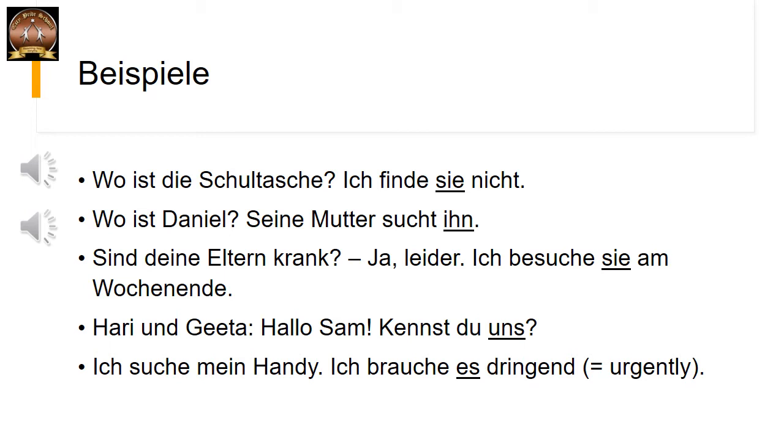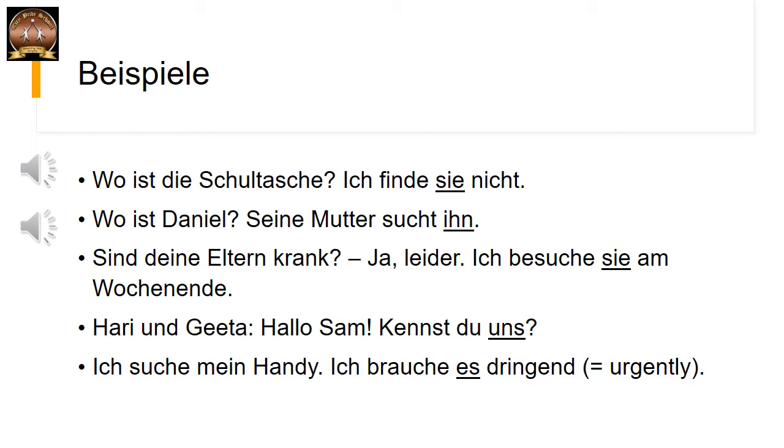Some of them are the same as the nominative case, but some of them are different. Let us see which are same and which are different. For example, the first one, sie, is same as nominative. Feminine personal pronoun is sie only in nominative. In accusative also it is sie. But now let us go ahead and find out other personal pronouns.